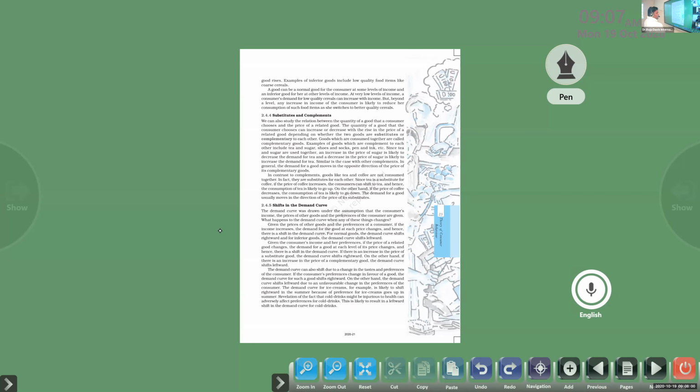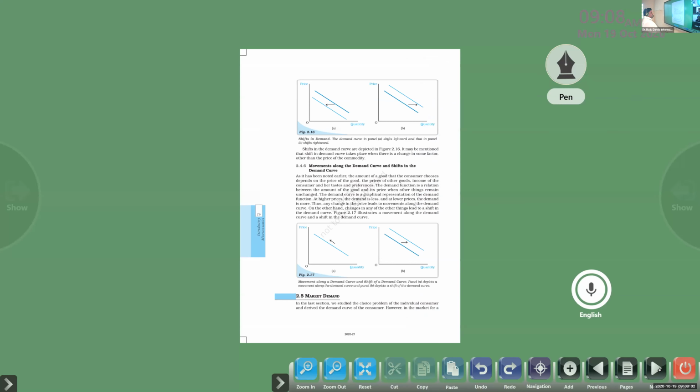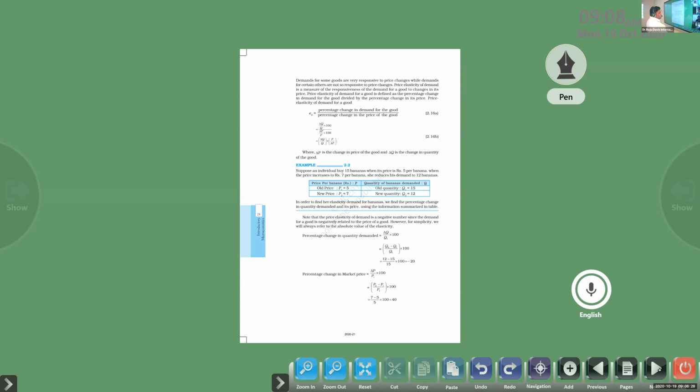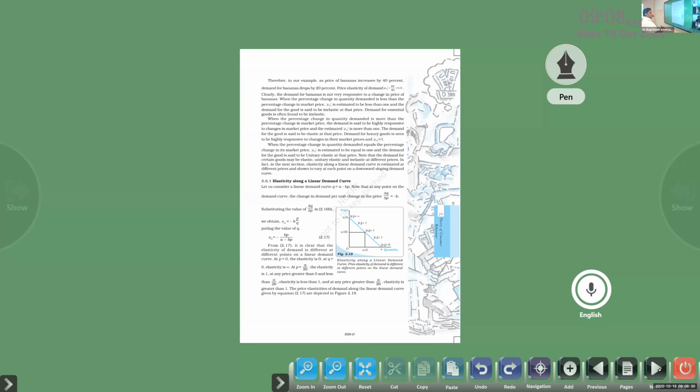Next one, shift in the demand curve. We discussed that already, right or not? Strictly connected with what? Price of the commodity. Okay, if price decreases, it will move forward. If it is increasing, it moves backward. That's what the shift in the demand curve is. Next one, market demand. We discussed that also in the class. Okay, elasticity of demand is what we are discussing here. Elasticity of demand is strictly connected with the changes in the demand of the product, related with the income and the price of the consumer and a number of other factors.